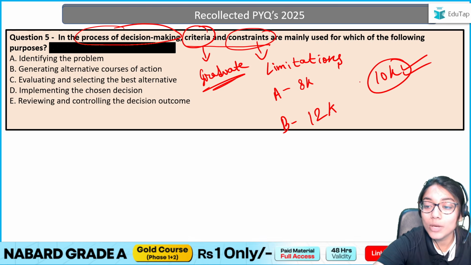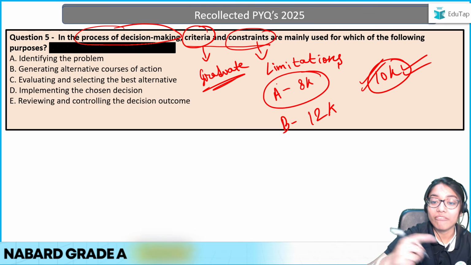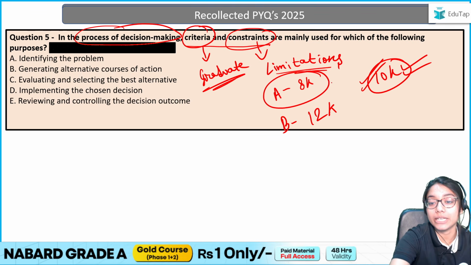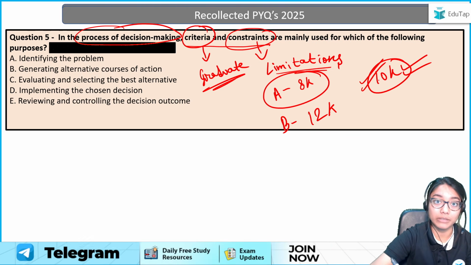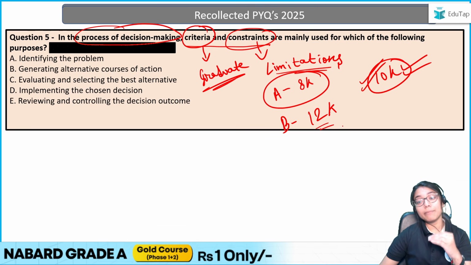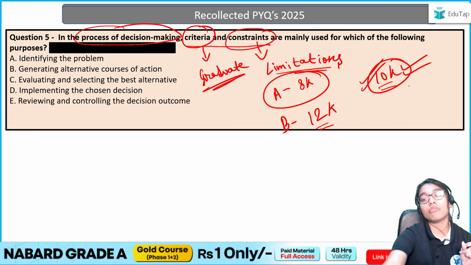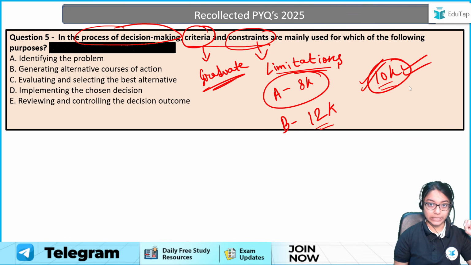But how much funds do I have? 10k only. So which will I choose? I will choose option A. Why? Because I have a limitation. I cannot choose option B because I only have 10,000 as my fund. I cannot pay this 12,000. So there is a limitation, a constraint in the amount of funds I have because I do not have unlimited resources. That is what a constraint is.